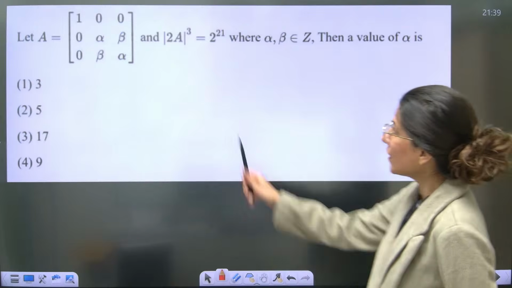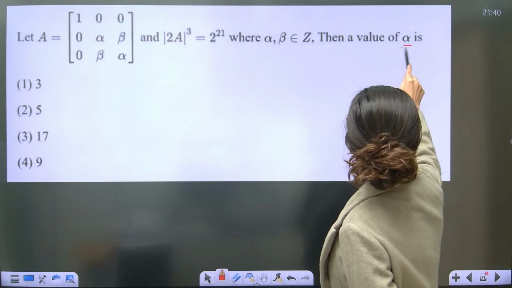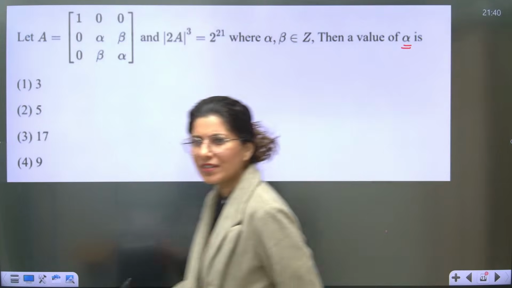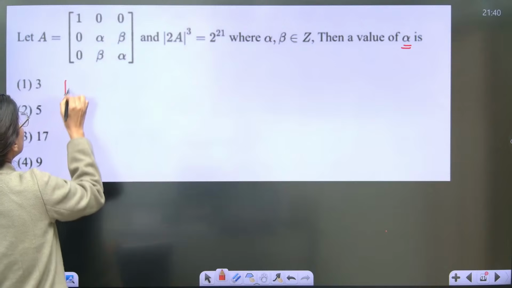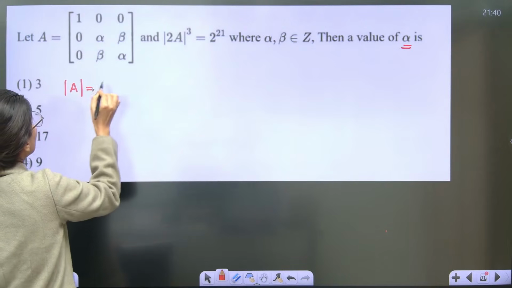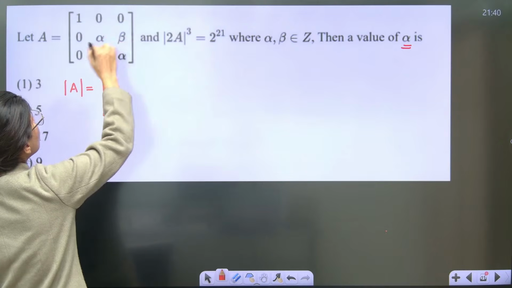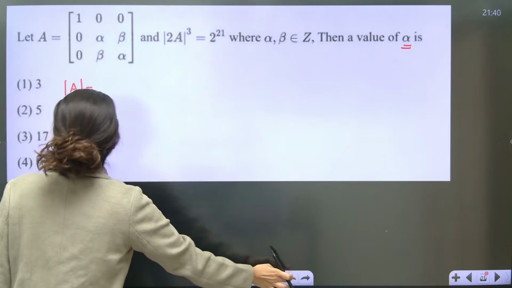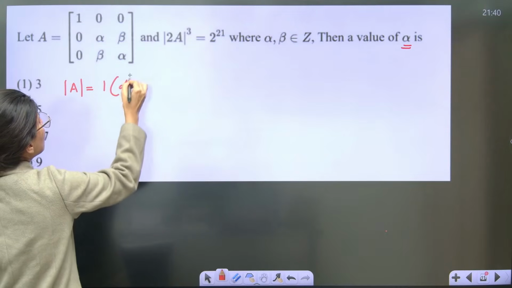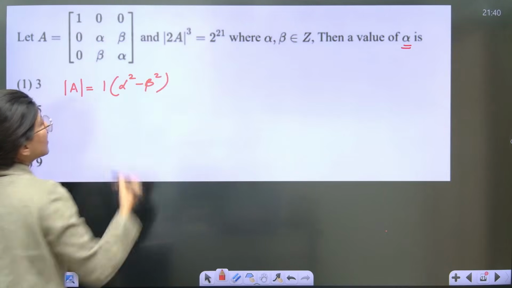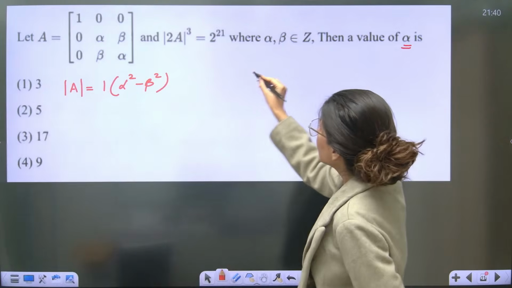Now, this is your A matrix, which is this. And this is given, the value of alpha is what they are looking for. Obviously, we have to find the determinant of A from here. Can anybody help me out in this? Determinant A. So this is 1 times alpha square minus beta square. Directly determinant we are doing, right? So 1 times alpha square minus beta square is your determinant A, guys. Okay, alpha square minus beta square. Now what about this 2?